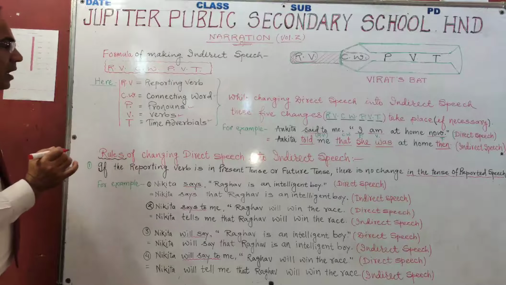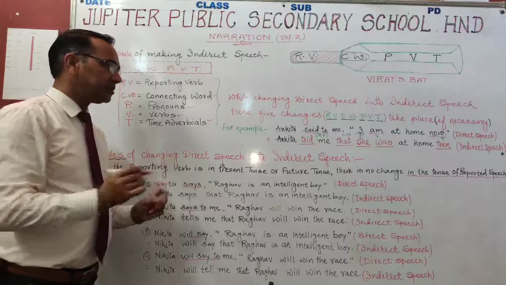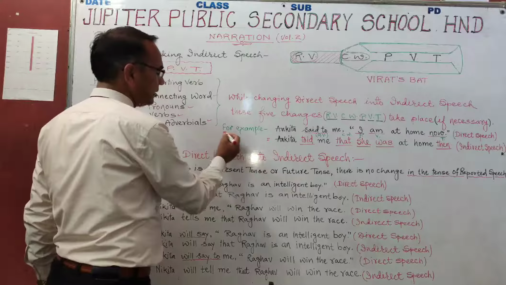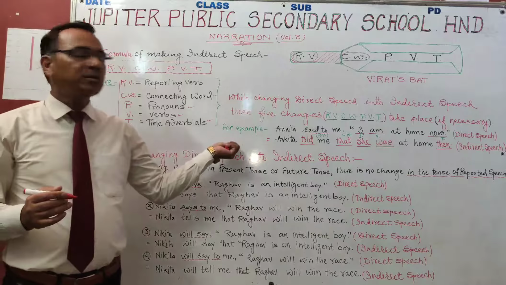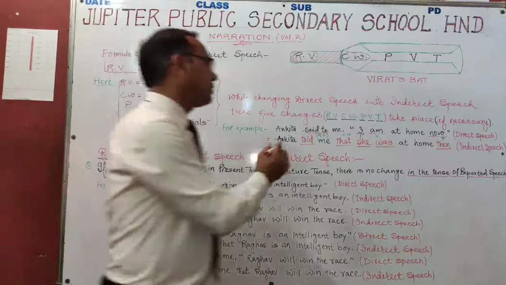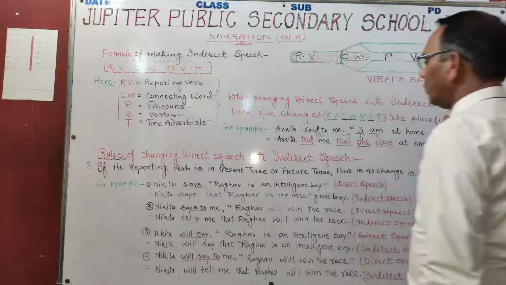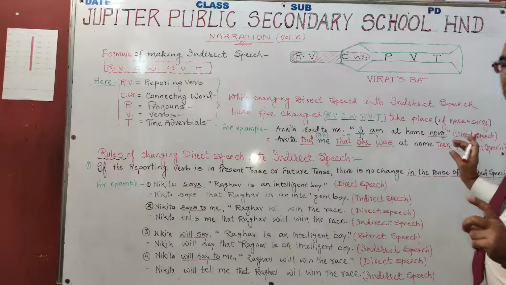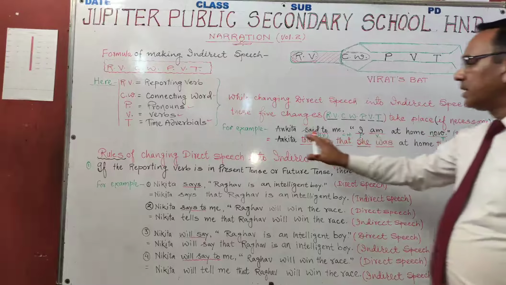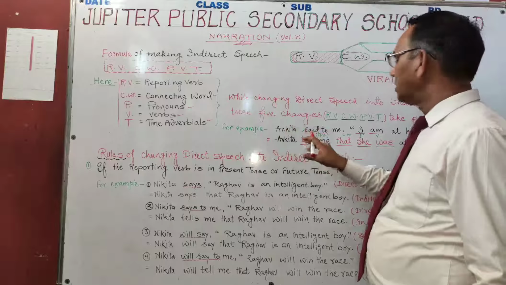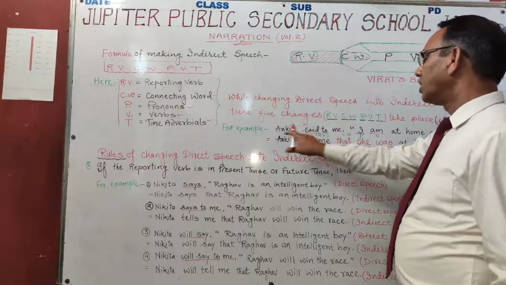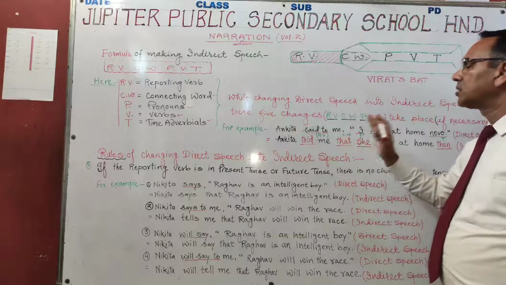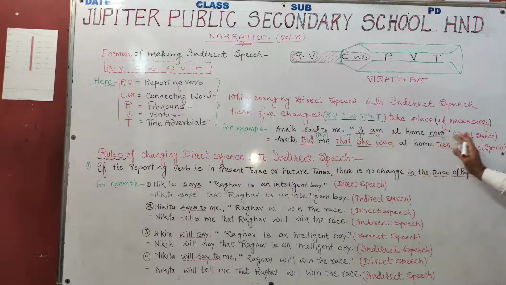Here I have explained this thing through this example. For example, you can see this is written in green ink. Ankita said to me, I am at home now. It's a very simple sentence said by Ankita. Ankita said to me. Who said to whom? Ankita said to me. अंकिता ने मुझसे कहा, आई एम एट होम नाउ, मैं अब घर पर हूँ.